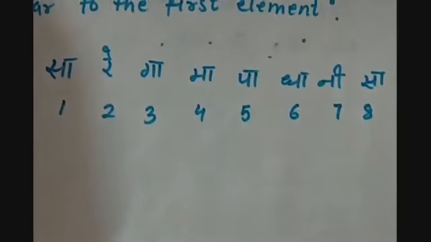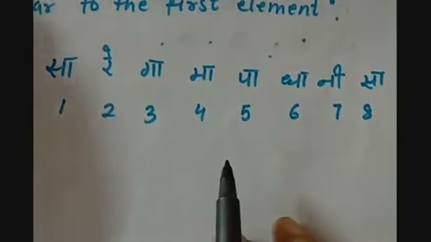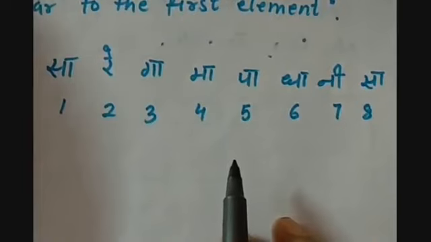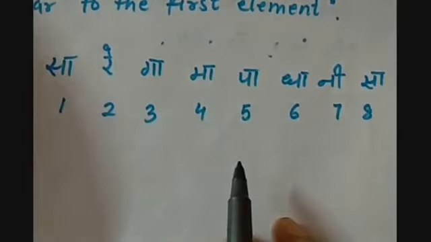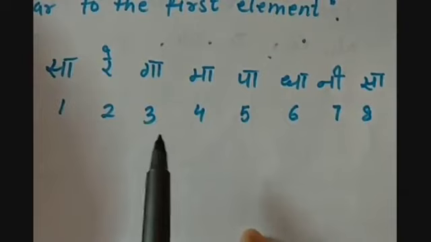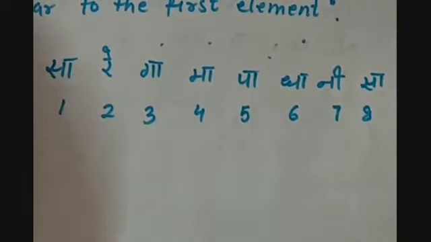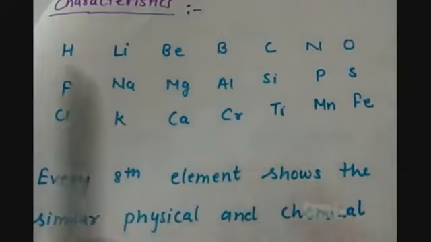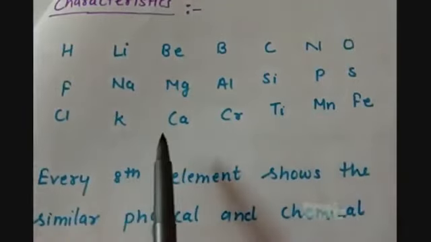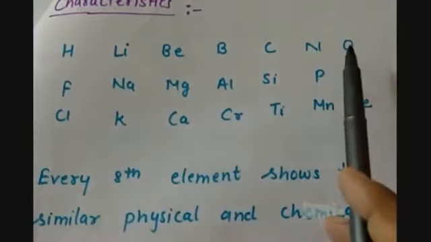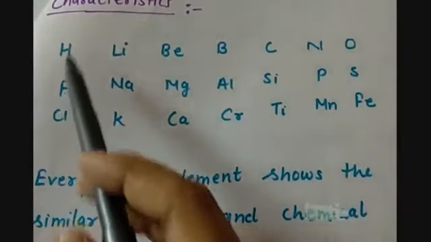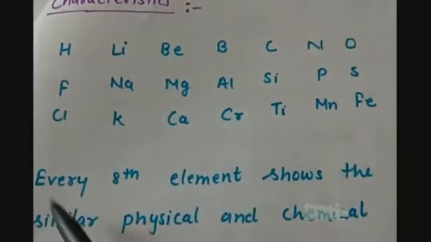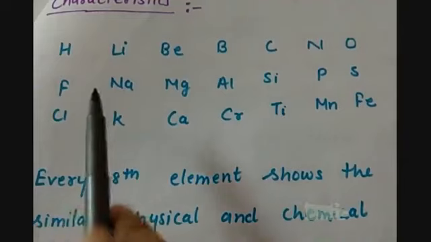In the answer, you can also include the musical notes with which Newlands compared the repetition of the properties of elements. In the table that he made for Newlands' law of octave, there were 7 groups and 7 periods.